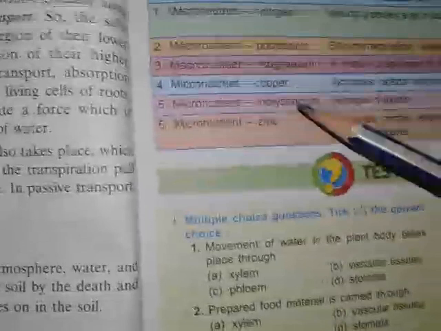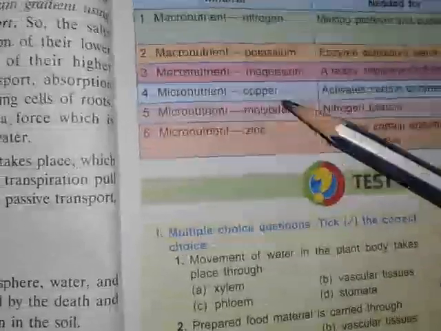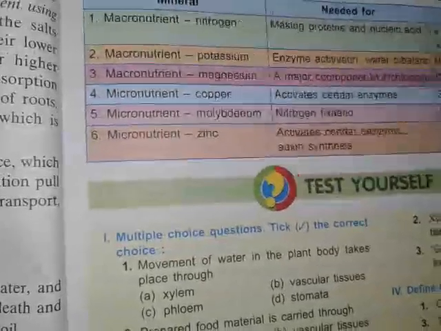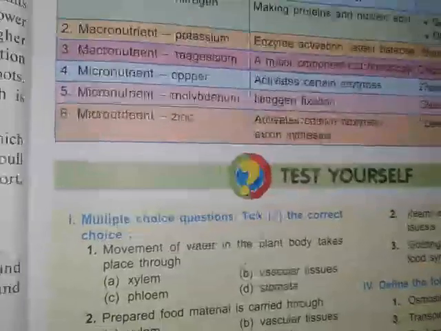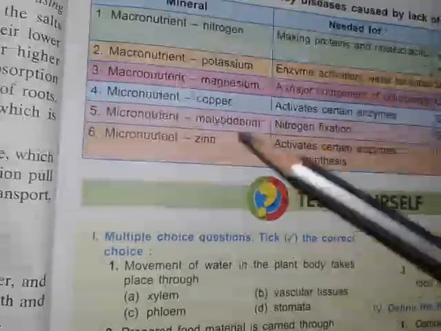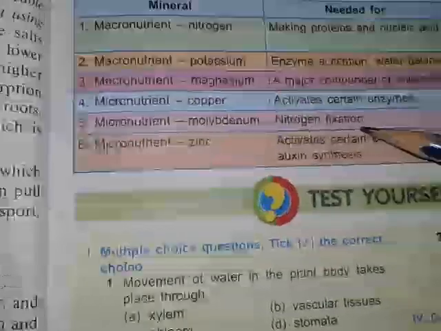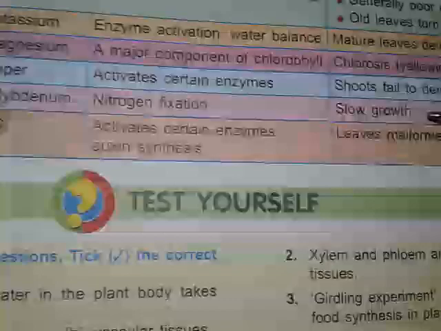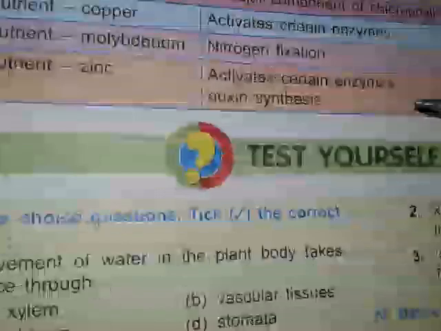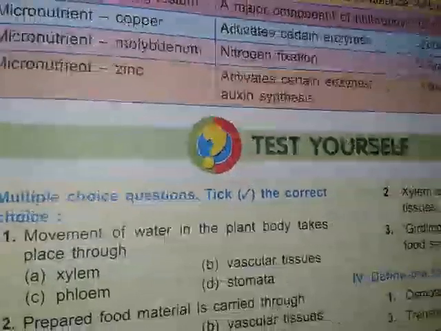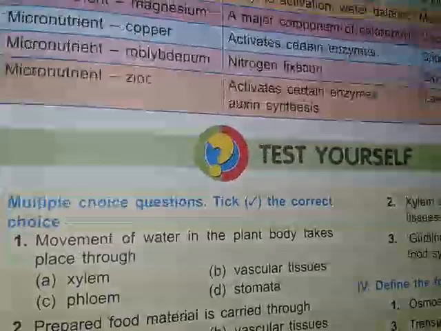Micronutrients are also there, that is copper, molybdenum and zinc. Copper activates certain enzymes, and in deficiency the shoots fail to develop. Shoots failing to develop means sometimes leaves fall. That is the deficiency of copper. Molybdenum is used for nitrogen fixation, and its deficiency causes slow growth. Another micronutrient, zinc, also activates certain enzymes, and its deficiency causes malformed leaves, with leaves and shoots falling down.